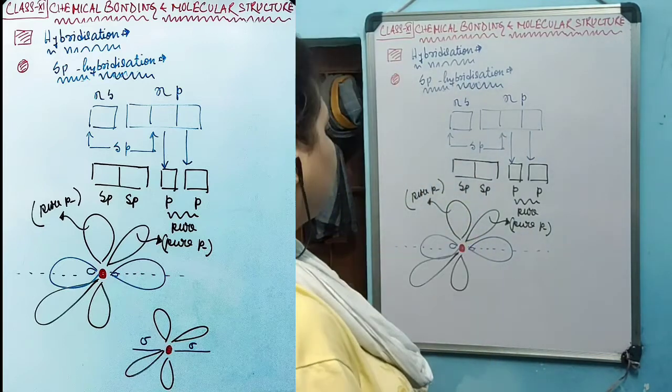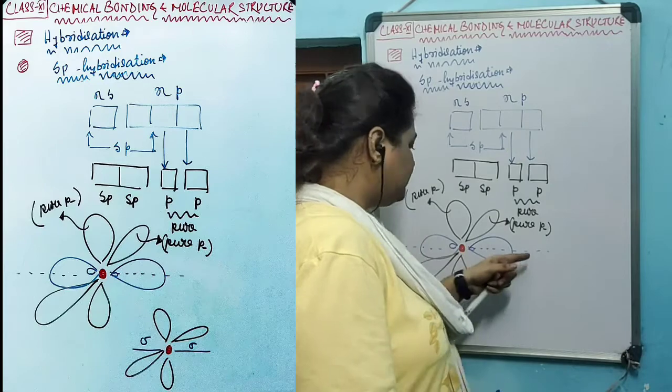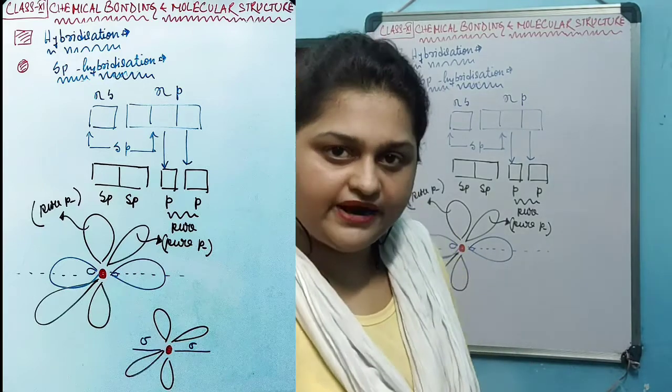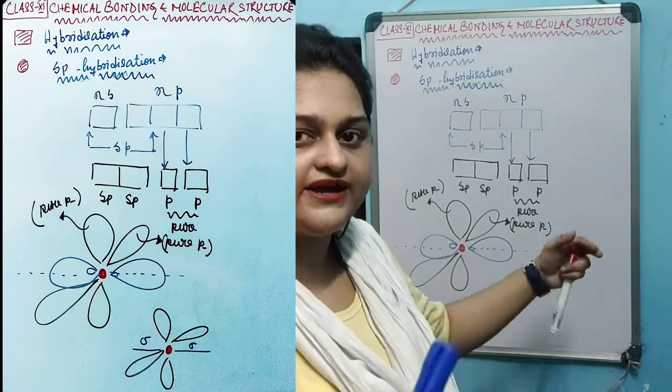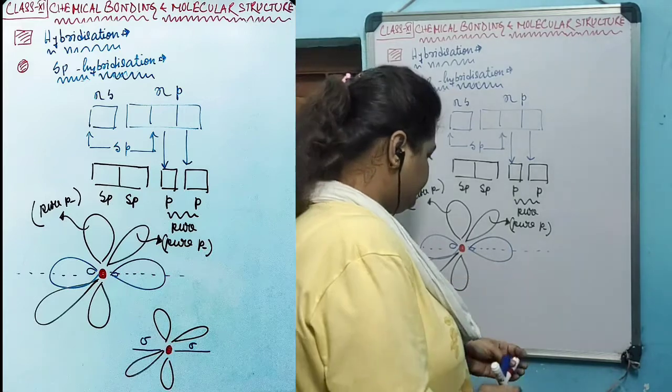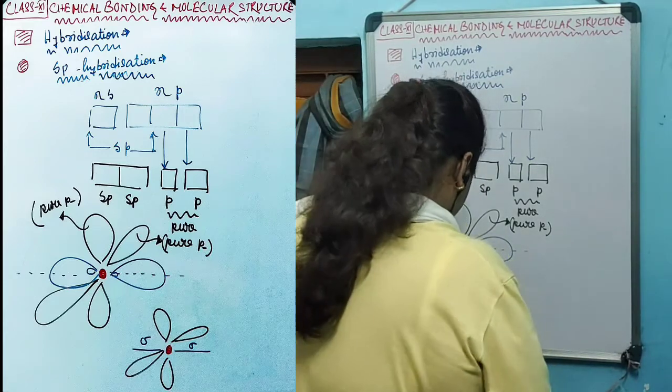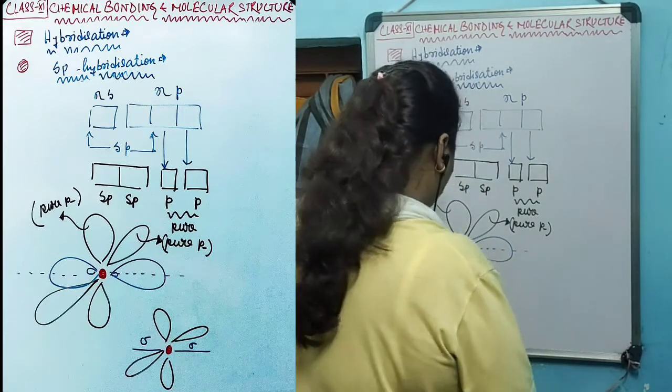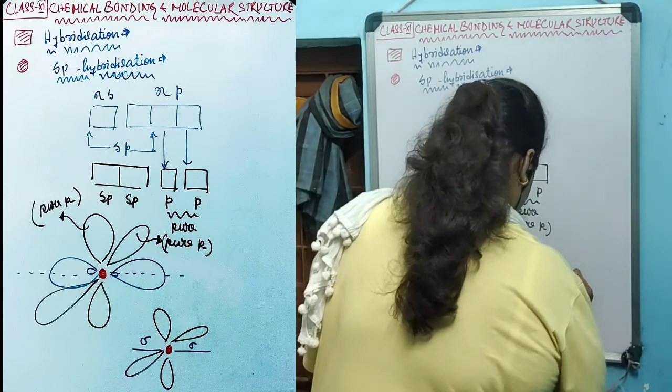Both of the pure p orbitals are perpendicular to the hybridized orbitals, which are oriented on the axis of the central atom. If in simpler terms we need to write it down, then it will look like this.